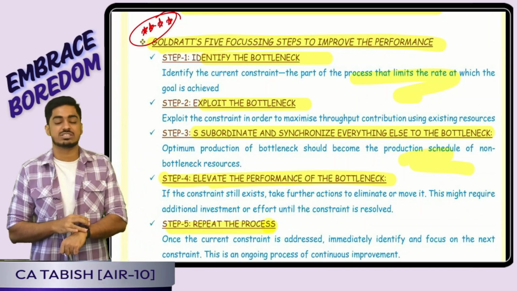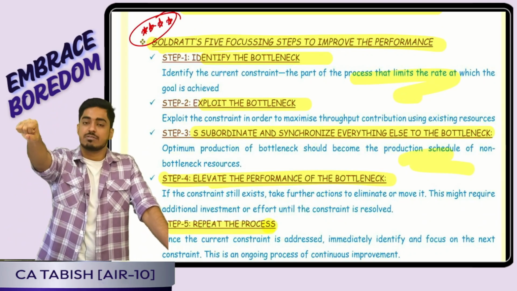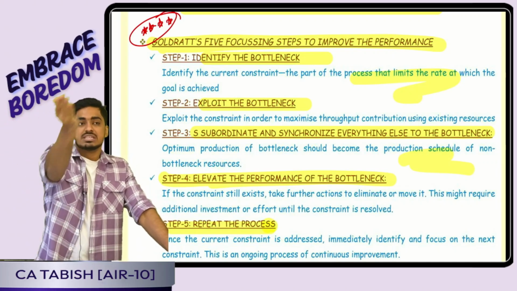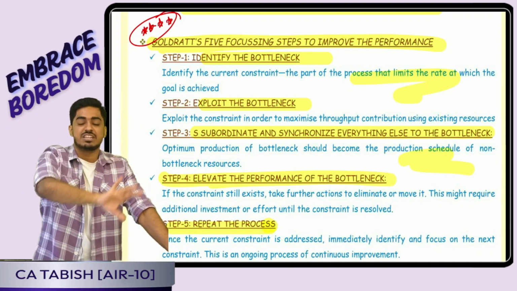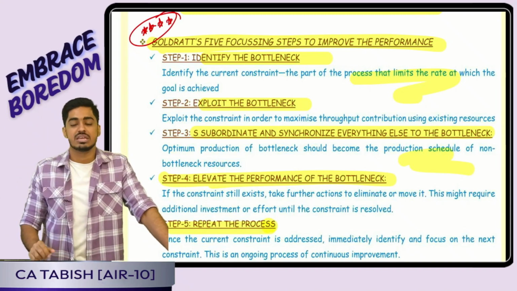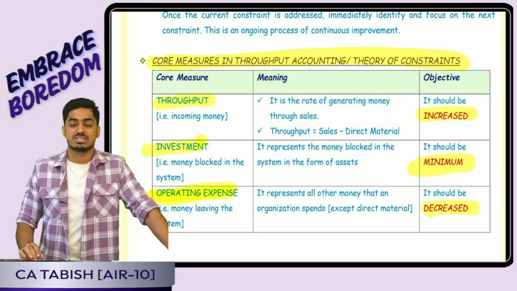Then, Goldratt's 5-step framework to improve performance. What are those 5 steps? Step 1, identify the bottleneck. Step 2, exploit the bottleneck. Step 3, subordinate and synchronize everything else to the bottleneck. Step 4, elevate the performance of the bottleneck. Step 5, repeat the process. Is this clear?